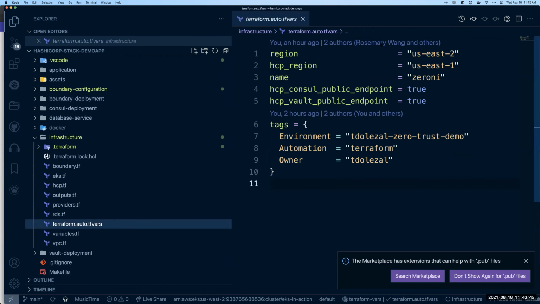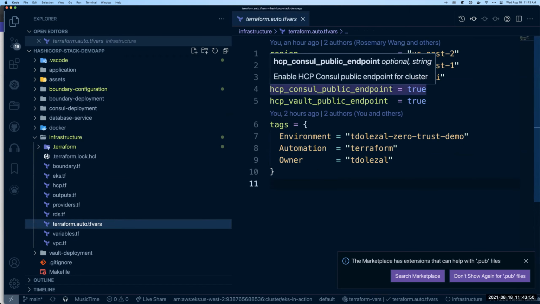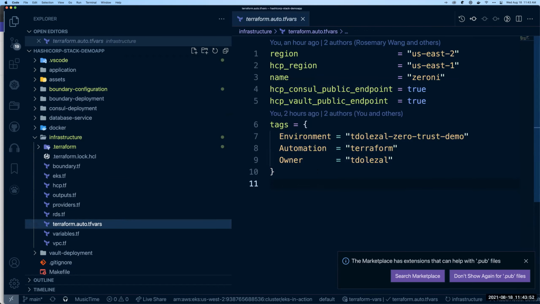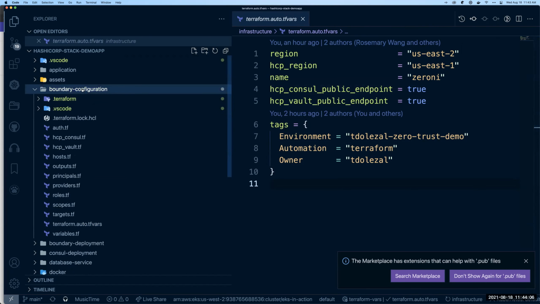The important thing to call out here is going to be the Terraform variables that I have set up. You'll notice all of these items are basically flipping the bit for public endpoints. I've put this in the Ohio region, originally from Cleveland, Ohio, so I had a bit of an affinity there for that availability zone. So we're placing our assets into that region. And then moving over to Boundary configuration.